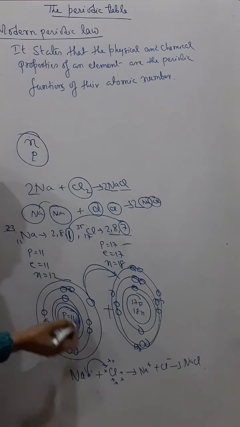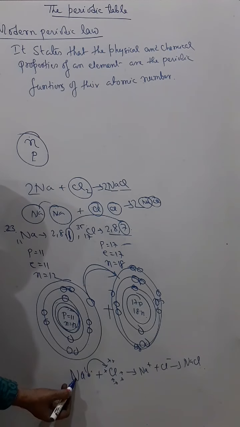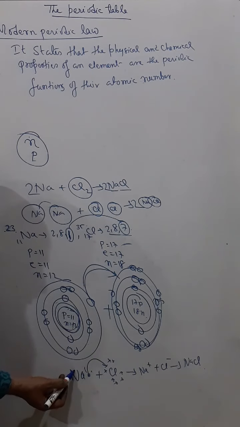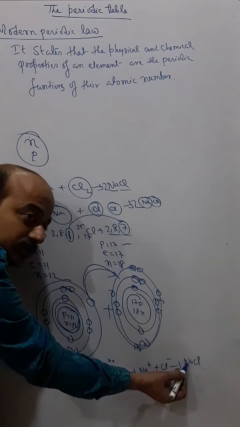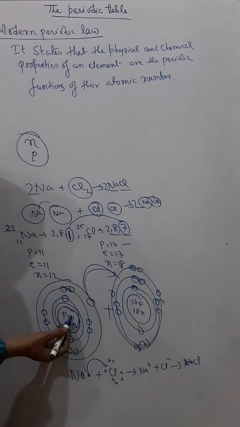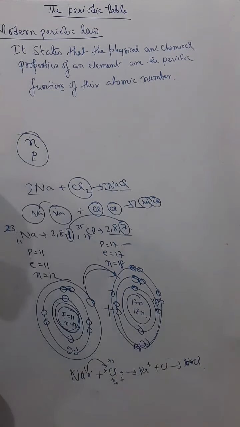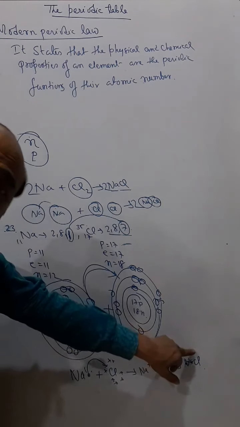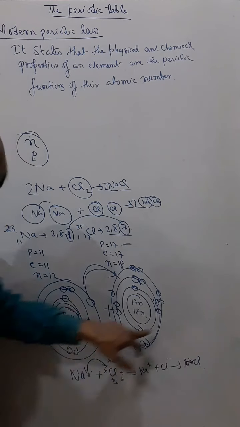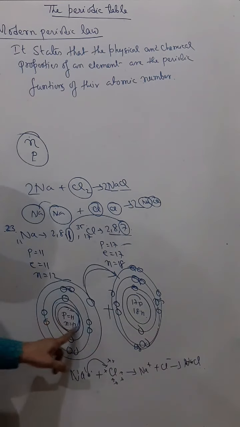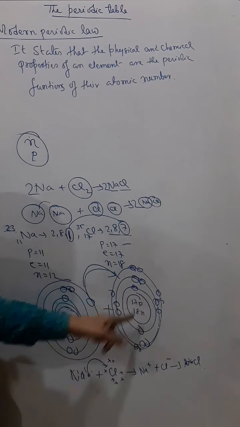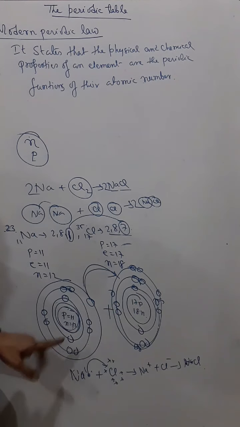So in this sodium also there are 11 electrons and 12 neutrons, and in this sodium ion also there are 11 protons and 12 neutrons. So there is no change in the protons and neutrons. Although a new compound is formed, there is a chemical change, but there is no change in the nucleus configuration. So how can a chemical property depend upon neutrons and protons? Therefore, how can a chemical property depend upon atomic weight? That means the chemical property does not depend on atomic weight.